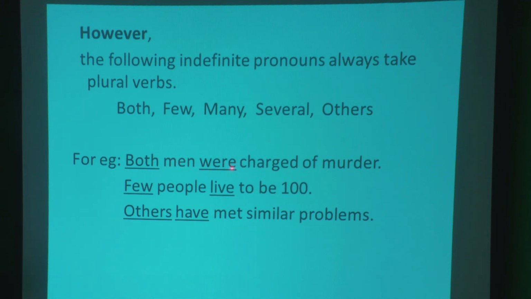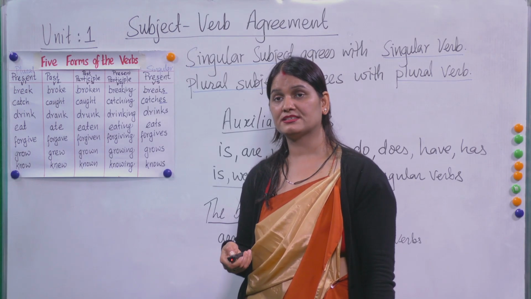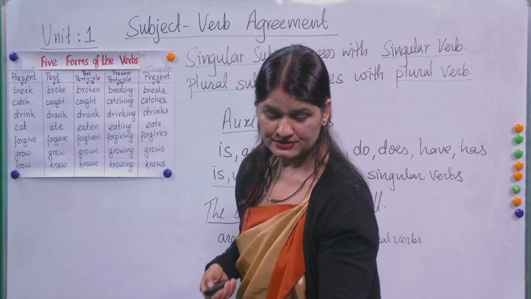Okay, both men. Look, there is a plural subject. Few people live. If there is "few," then it should be a plural verb. Others have. Others is plural, and it goes with "have," a plural verb. So these are the exceptional cases you have to keep in mind. Okay. Now, next one.